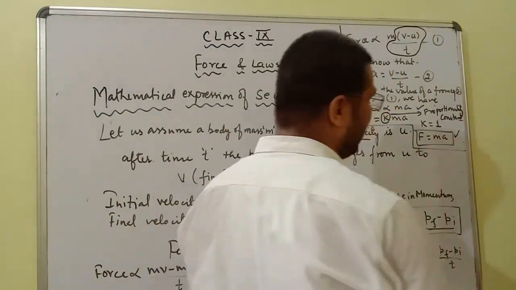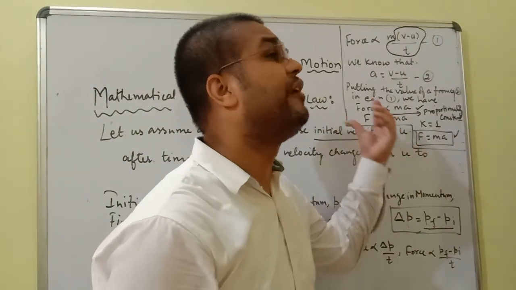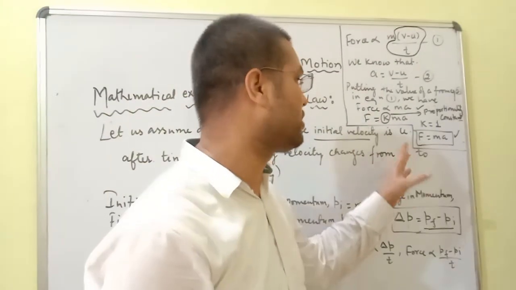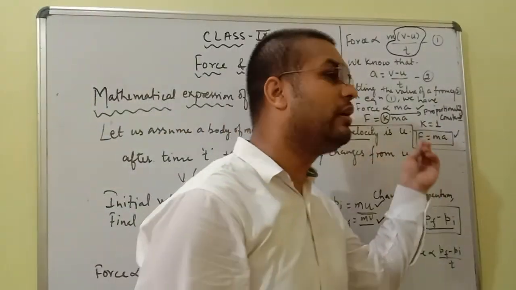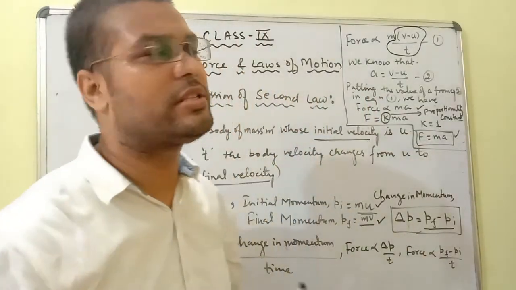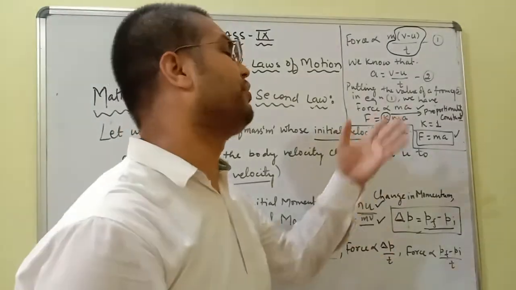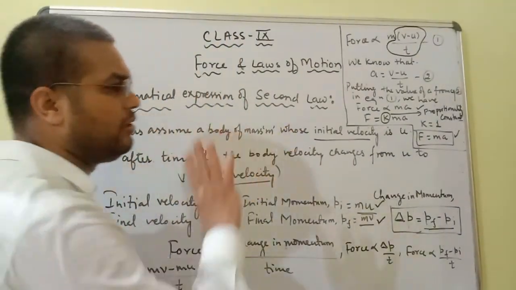So what we are seeing here is that from the second law of motion we are getting the value of force. Force is equal to ma. Since we are getting the magnitude of force, Newton's second law of motion is said to be a quantitative law. Hope what I have taught you is clear to all of you.